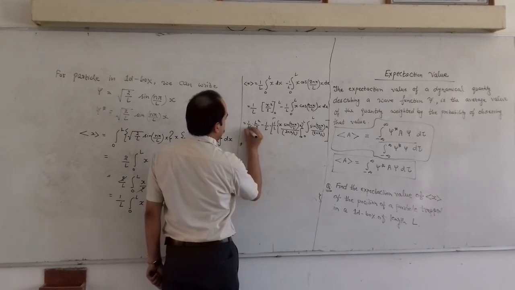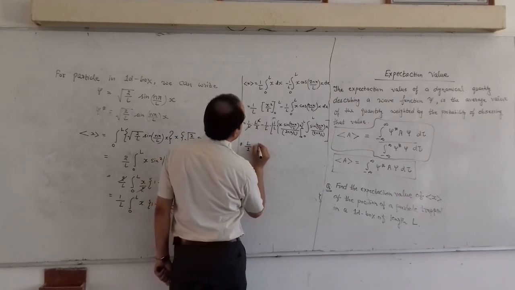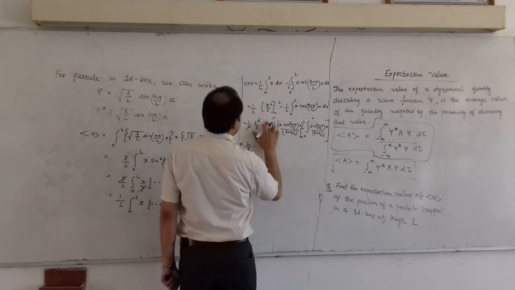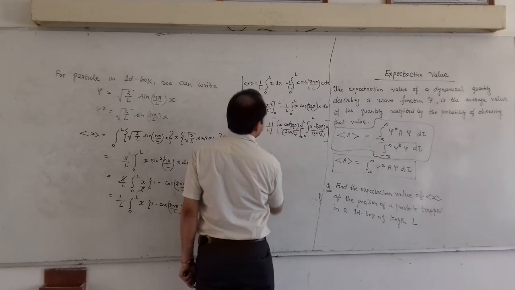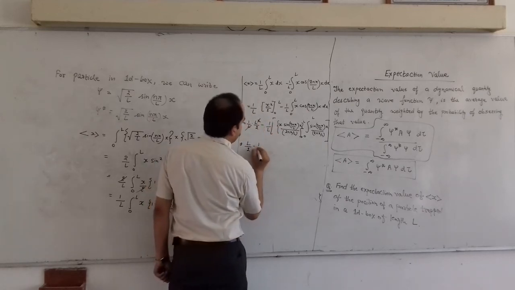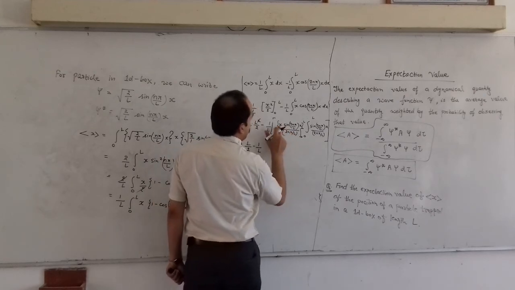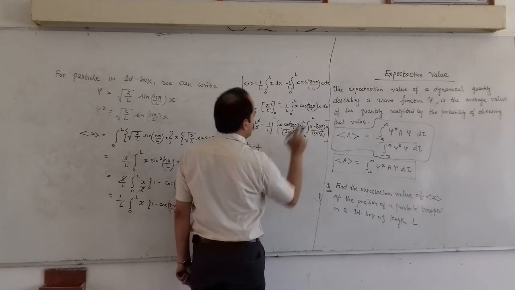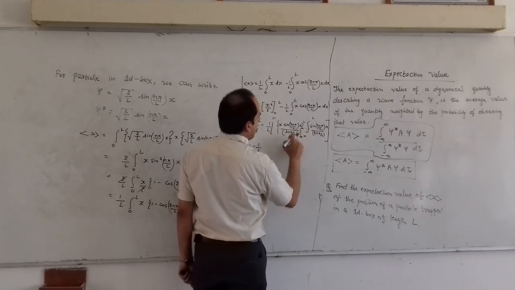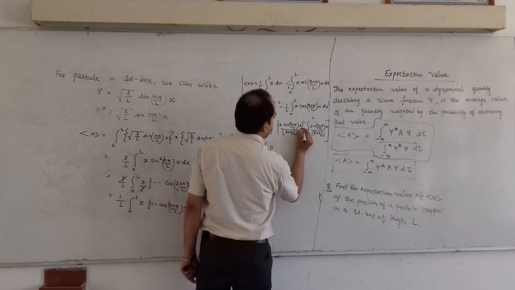So here L cancels out, L by 2 minus, here the second thing is we have taken this 1 by L, then we have 1 by L, and this will be L. So L cancels out, so 0, and here also we will get 0. So the first term will be 0, and this is our minus.